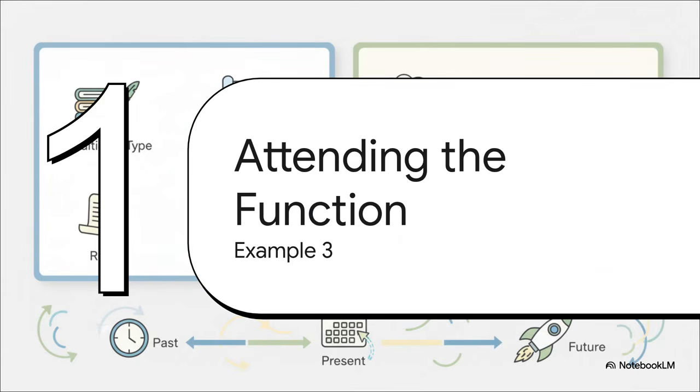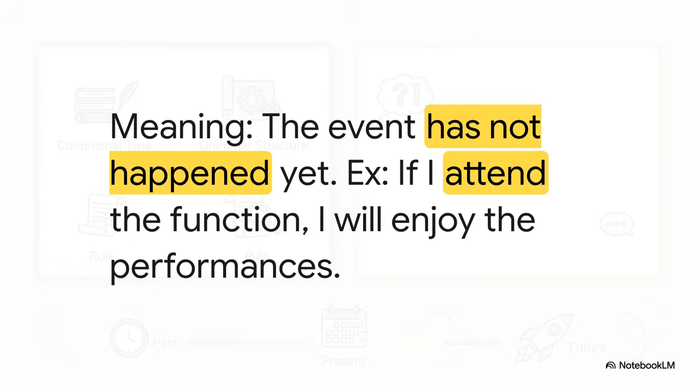Great, you're getting the hang of it. Let's do one final quick example just to make sure we've mastered this. This one is about attending a function. For type 1, if I attend the function, I will enjoy the performances. This sounds like a real future possibility. I am thinking about going, and it might happen.